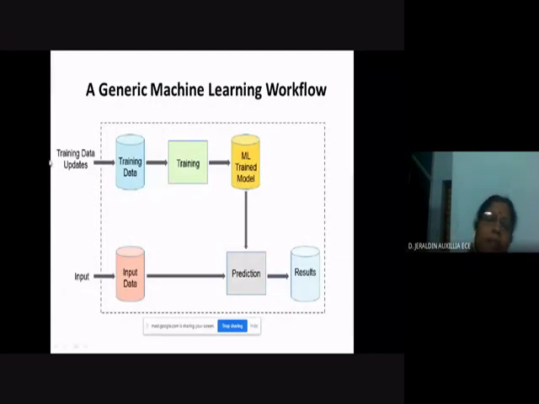In this one, you can see that the input data, prediction and result part is similar to the traditional computer program. You are giving the input data and you are getting the output, right? But the training is an entirely new thing, which is not present in the traditional program. You are training the machine, the computer, the model, for getting the prediction. So these two combined together give incredibly good results. So we are going for this machine learning algorithm, right?